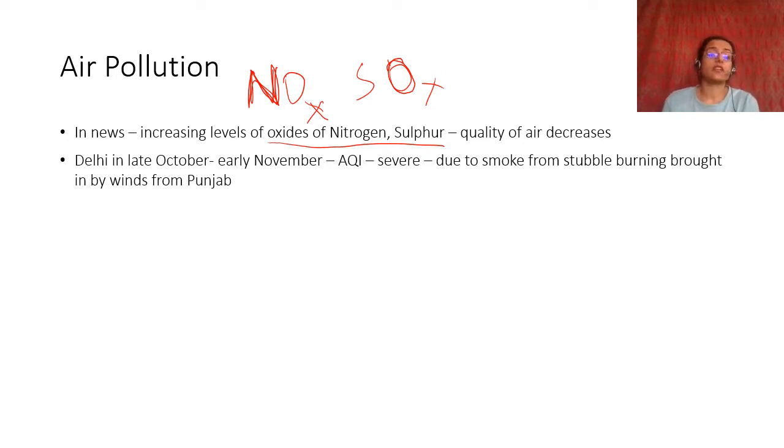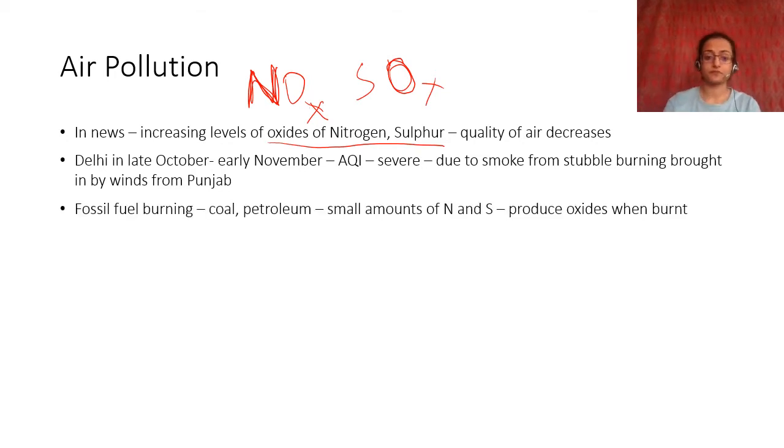After paddy is cultivated and the stubble of the paddy is left, what can the farmers do? They burn it because the next crop has to be planted really quickly. They don't have time for other things, so they just burn it. The wind carries the smoke to Delhi, and then Delhi chokes on that air. So this year it was a double whammy: COVID and then this smoke.